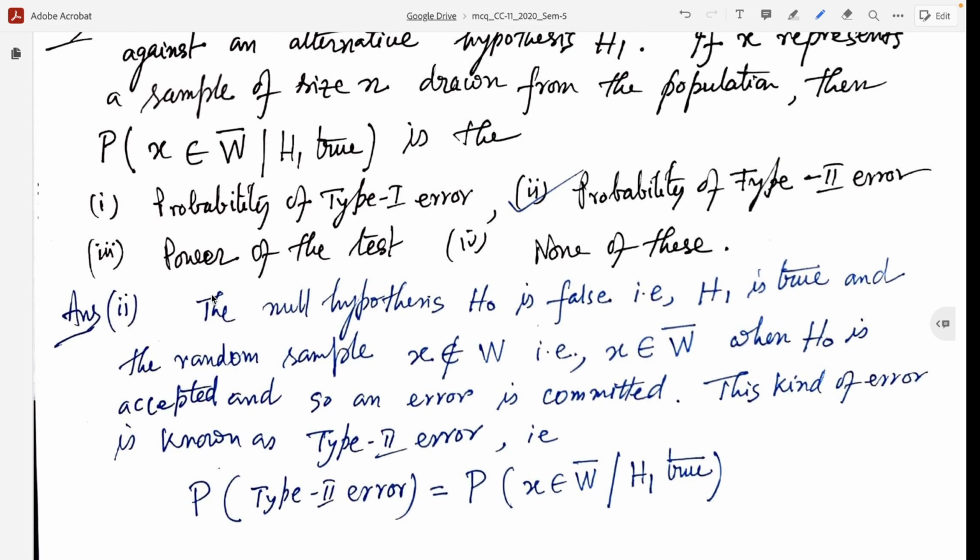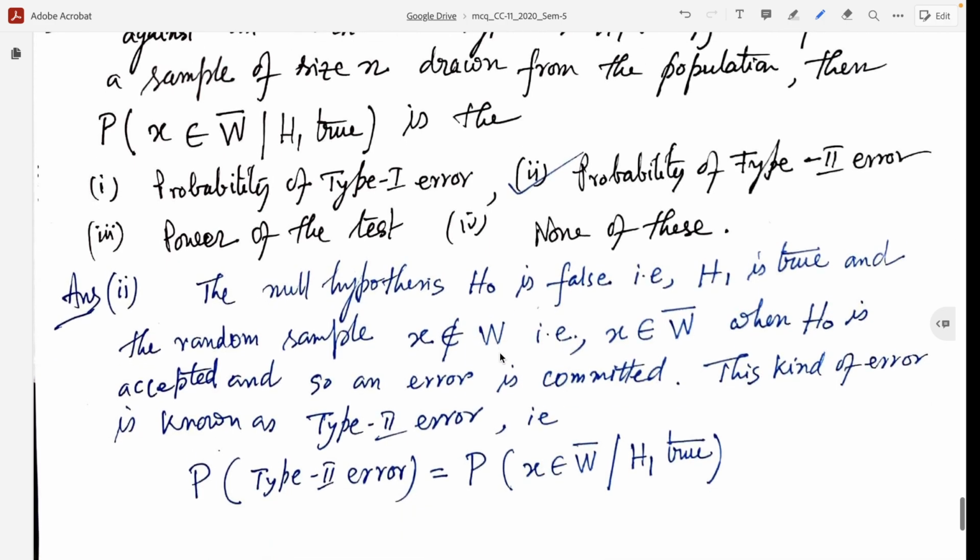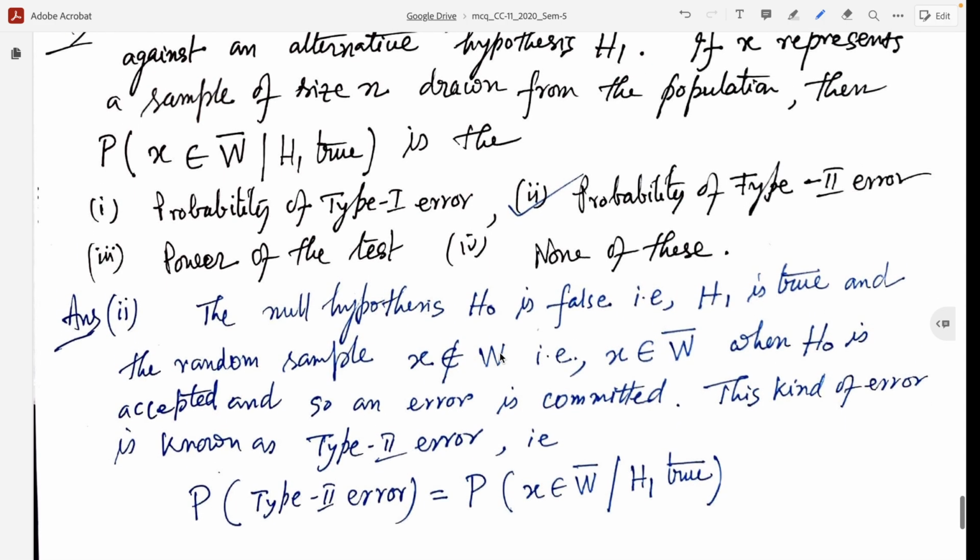The null hypothesis H0 is false. That is, the alternative hypothesis H1 is true, but the random sample X with sample size small n does not belong to W, capital W. W is the critical region of the test.